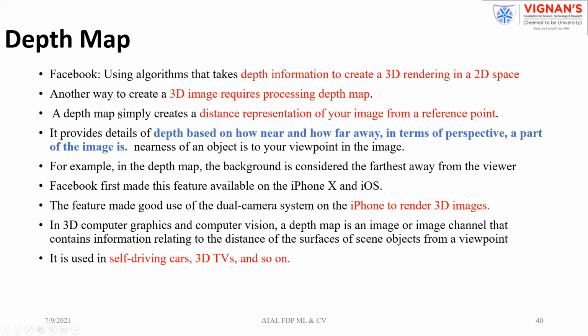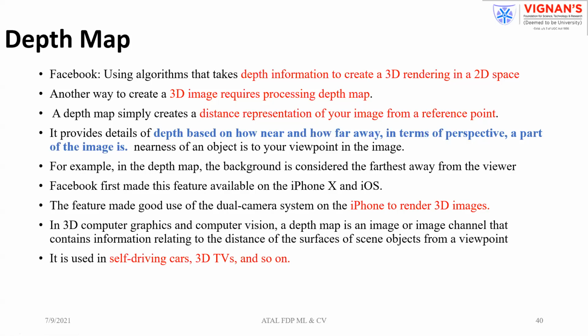So here a depth map is nothing but a distance representation of your image from a reference point. It is simply a distance representation of your image. Image in the sense of a pixel from some reference point. Here the reference point is your camera. It provides the depth details, that is, how near or how far away something is.